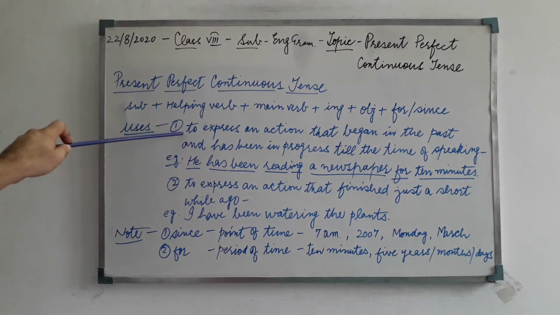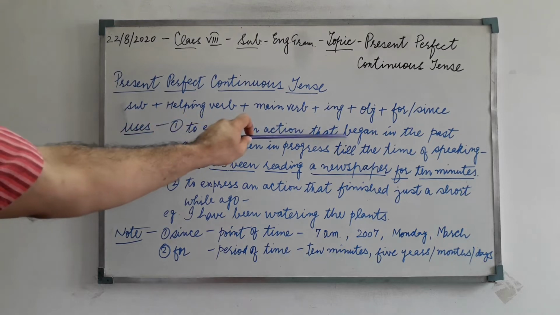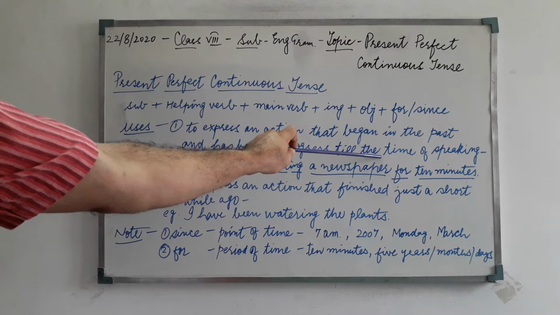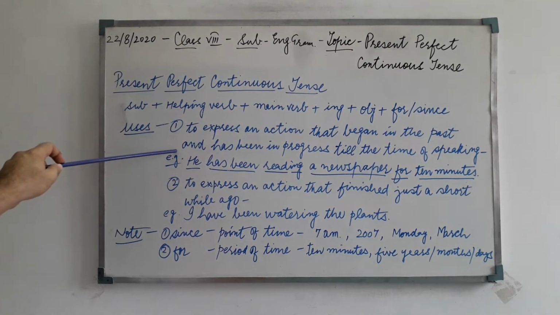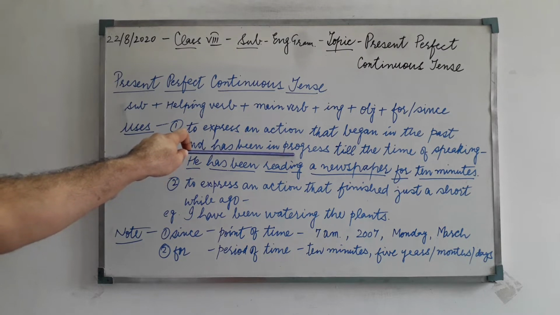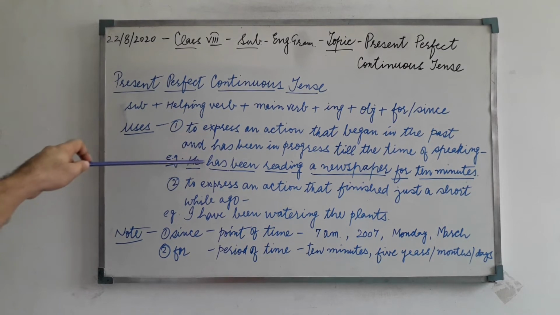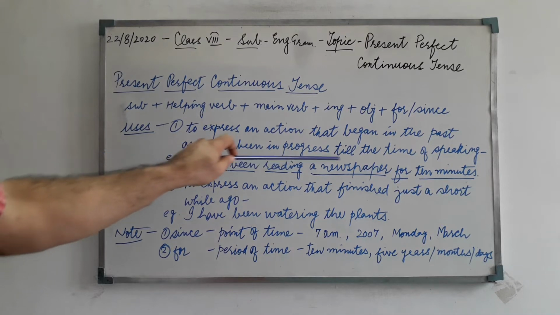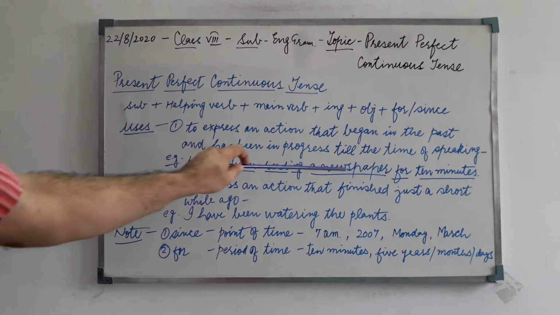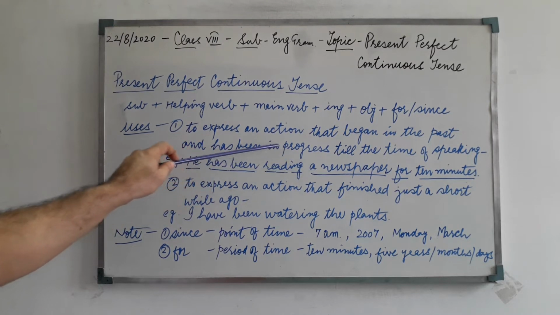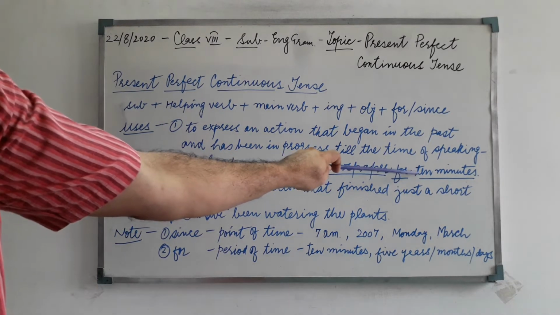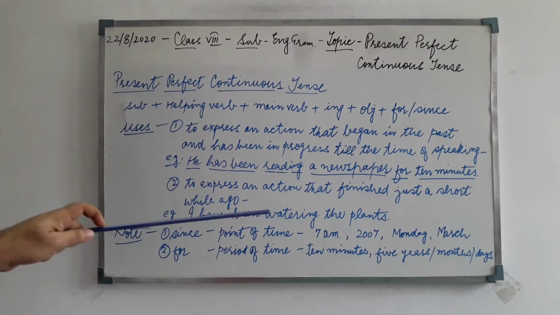Number one, to express an action that began in the past and has been in progress till the time of speaking. It means that an action started in the past, but it is still in progress at the time of speaking. For example, he has been reading a newspaper for 10 minutes. It means that this action, reading, started in the past, but it is still going on for 10 minutes at the time of speaking.